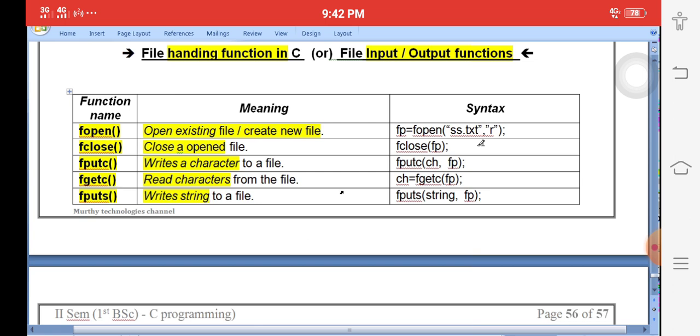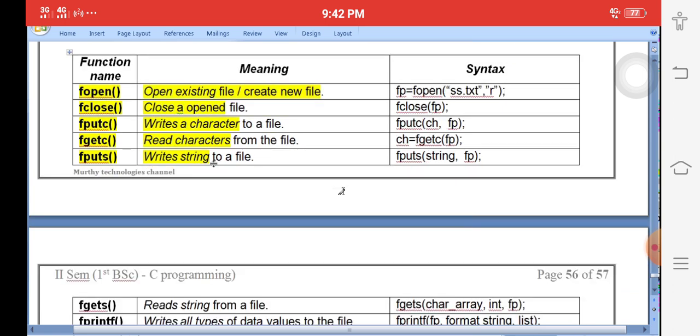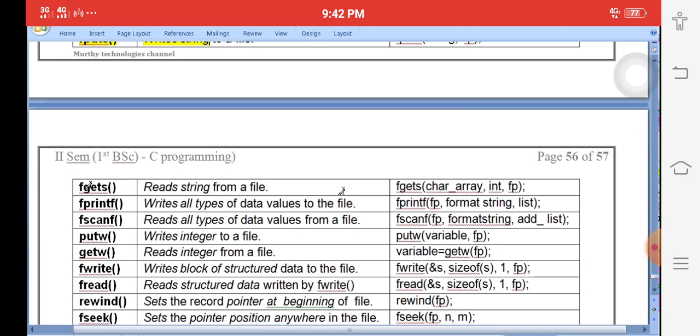Okay, here we need not write the syntaxes. Only the words I underline should be written in the examination. fputc means write character, and fputs means write string. So fgets is nothing but read string. fprintf is nothing but write all types of data, for example roll number, name, percentage, etc. fscanf reads all types of data.